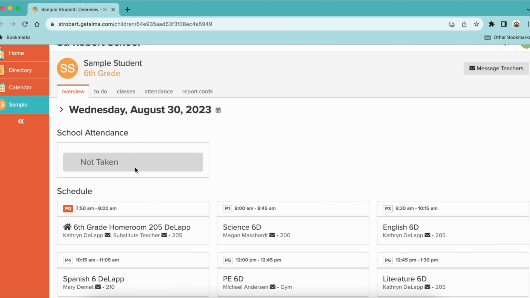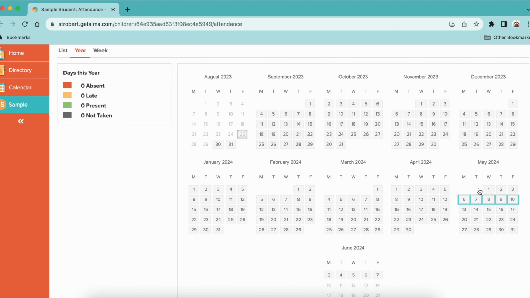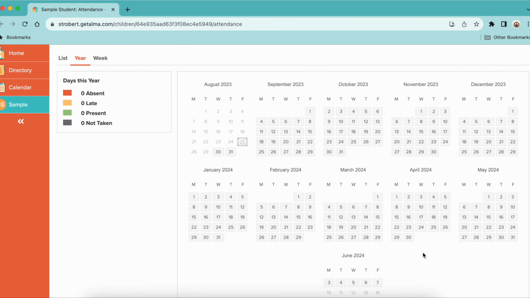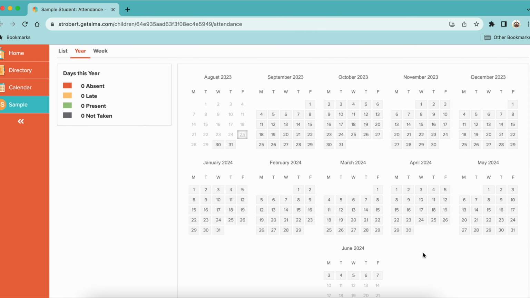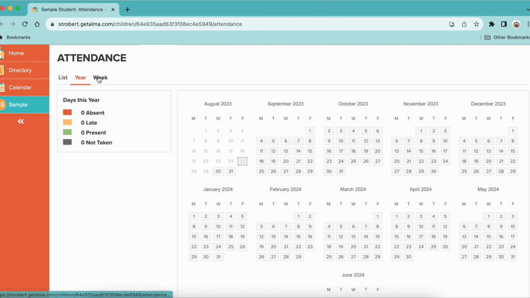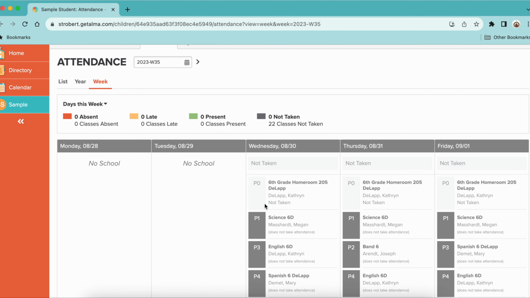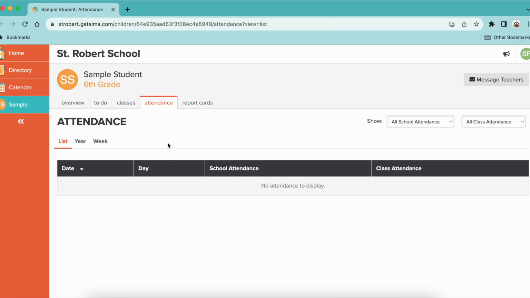You can see school attendance here. Obviously today, school attendance has not yet been taken as I'm recording this on Friday, August 25th. But you could see school attendance right here as well. And you can even toggle over, there's an attendance tab. And this lovely map, well, it's blank right now because the school year hasn't started, will eventually be filled in so you can get an overview of your students' absences, tardies, presents, whatever, all there. You can do it by the year, you can do it by the week. You can even just show it in like a list form. But again, no records here for this one.